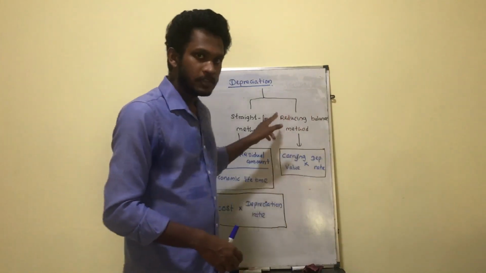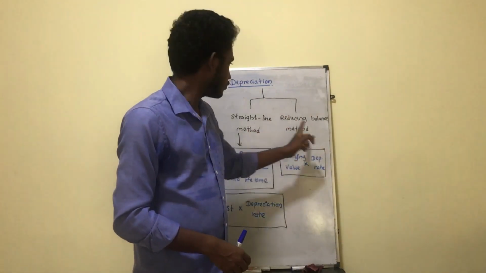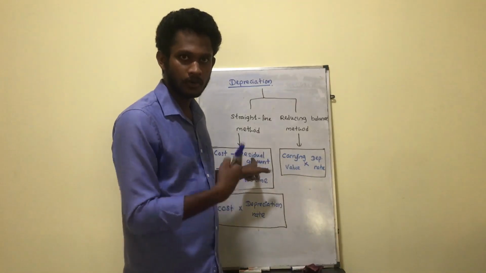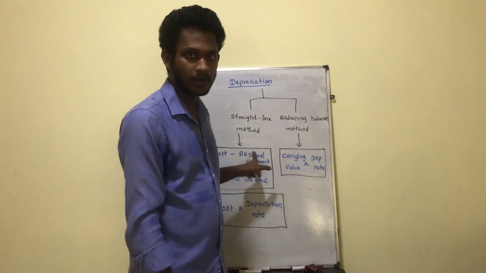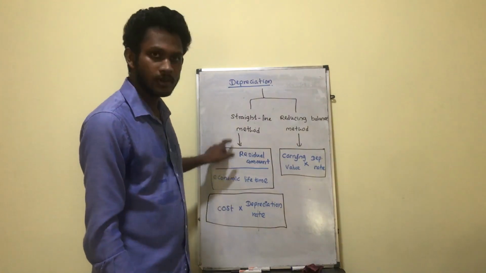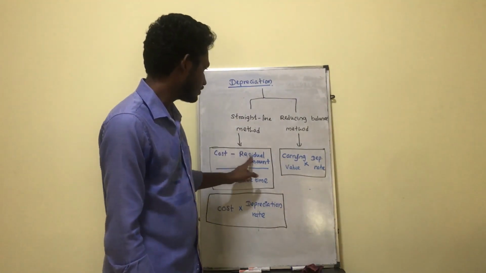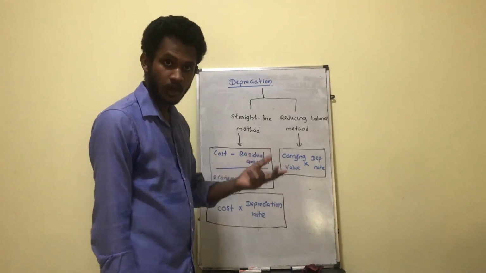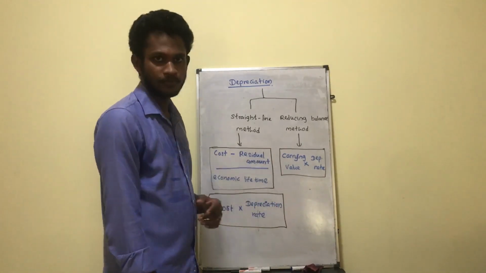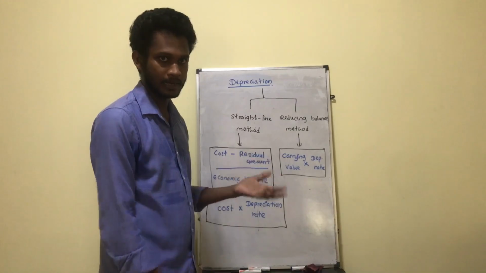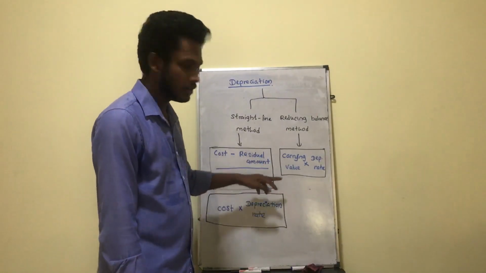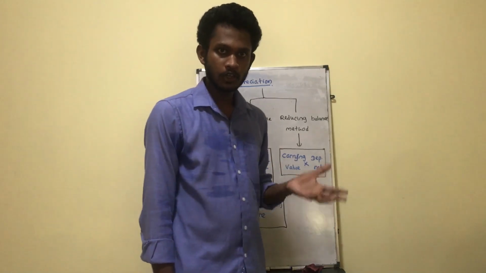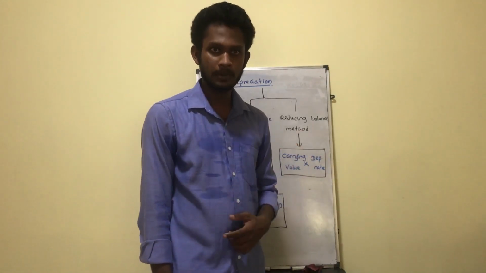Okay, so when it comes to depreciation, as I mentioned earlier, there are two methods: straight line method and reducing balance method. So these are the formulas that you have to use when calculating the depreciation. The first one is very easy: cost minus residual amount. Residual amount will be given in the exam. Cost, you know how to calculate it, and divide by economic lifetime. The economic lifetime will be provided. So this one minus this one divided by economic lifetime.